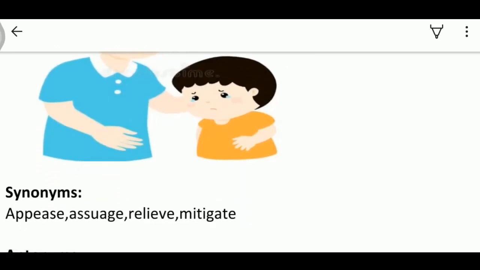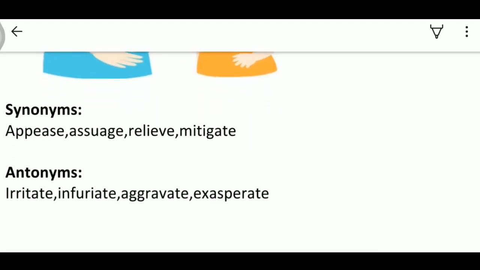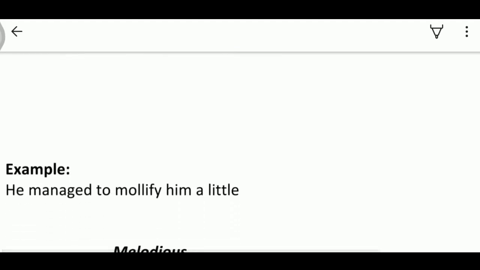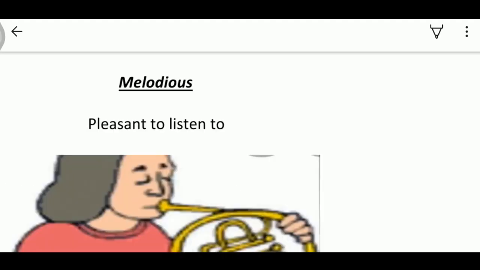So, the synonyms of mollify are appease, assuage, relieve, mitigate. So, what is the opposite of lessening something, which is aggravating something? So, the antonyms of mollify are irritate, infuriate, aggravate, exasperate. Now, let's look at the example. So, the example of mollify is he managed to mollify him a little bit.